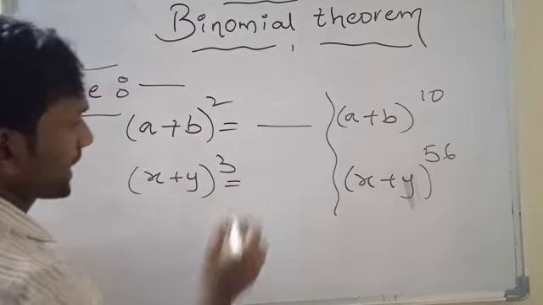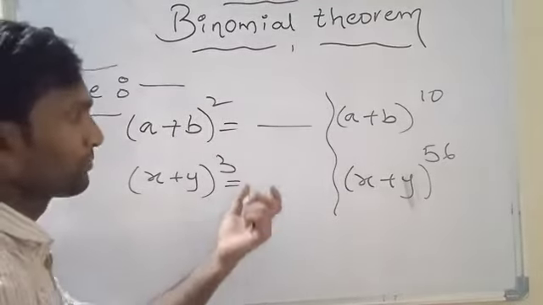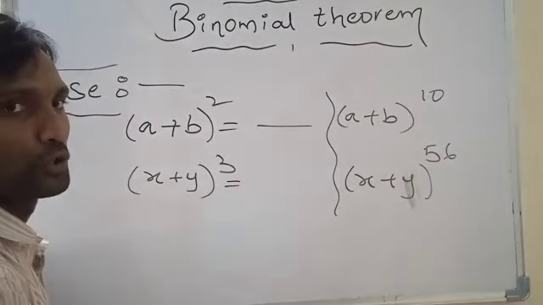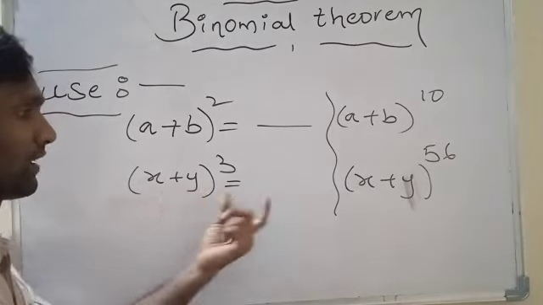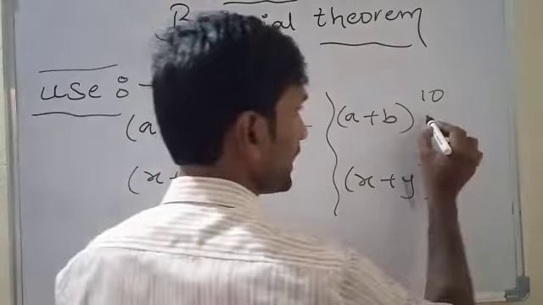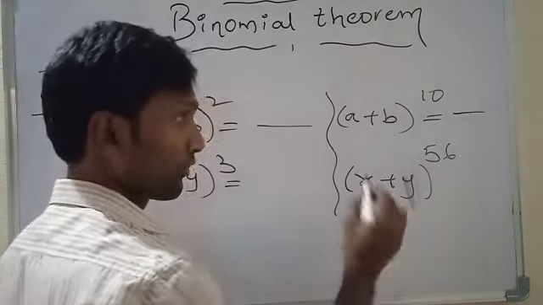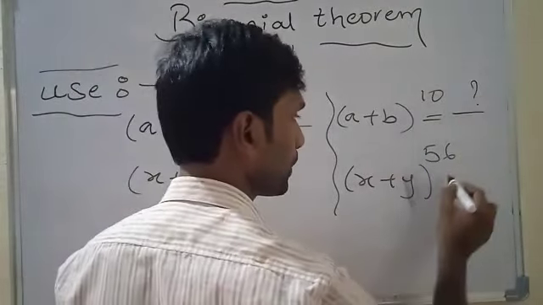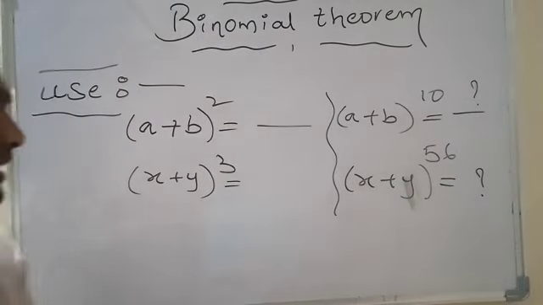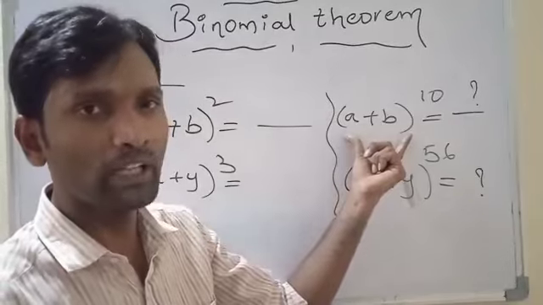The expansion of x plus y whole cube is x cube plus 3xy square plus 3x square y plus y cube. There is a direct formula for the expansion of x plus y whole cube, but there are no direct formulas for the expansions of a plus b whole to the power 10 and x plus y whole to the power 56.